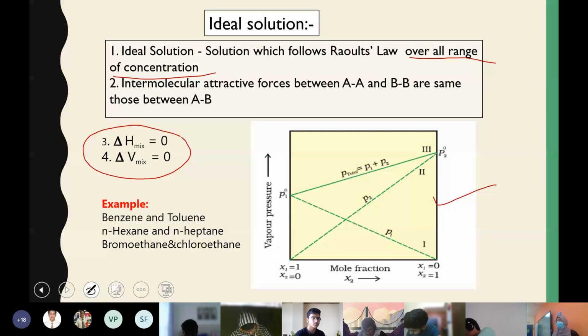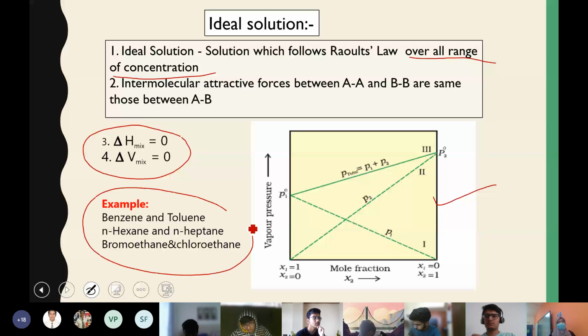So 3 examples are given here: benzene and toluene, normal hexane and normal heptane, bromoethane and chloroethane. So these 3 are the examples given for the ideal solution. That means they behave ideally over the whole range of concentration, and they have the same interactive forces between the particles even after mixing, and there is no change in heat or volume during mixing.